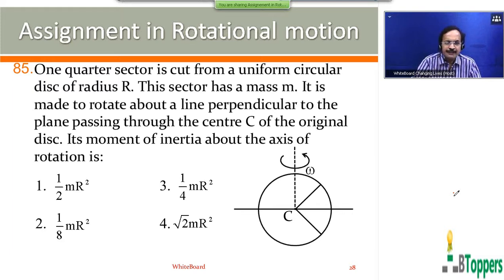So look at question number 85. A quarter sector is cut from a uniform circular disk of radius r. This sector has a mass m. It is made to rotate about a line perpendicular to the plane passing through center C of the original disk. So the mass of the sector is one quarter of the uniform circular disk. So the total mass of the full disk can be taken to be 4 times the mass of a quarter.